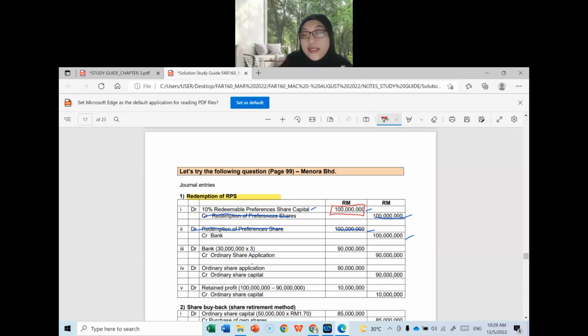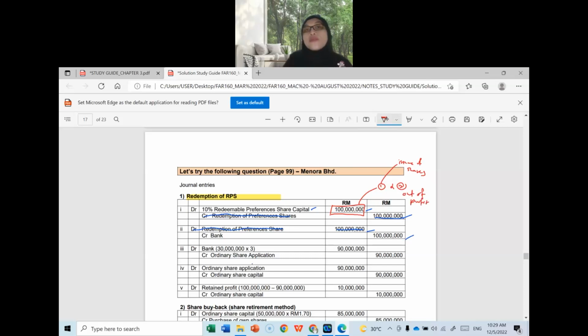Is it 100 million? Do you agree with me? Yes. So how to replace these shares redeemed? The company is going to use method 1 and method 2. What is method 1? Issuance of shares. And method 2 is to be taken out of profit.